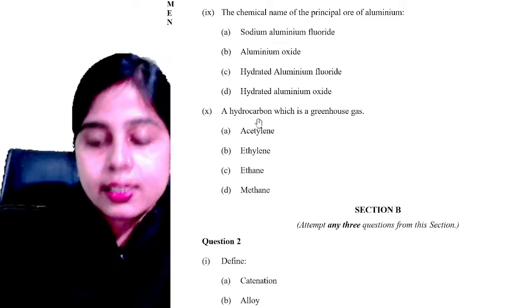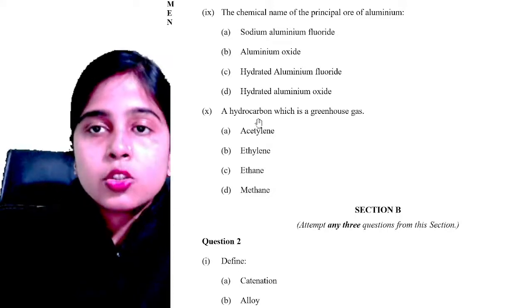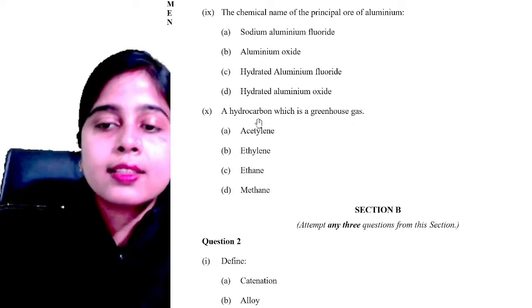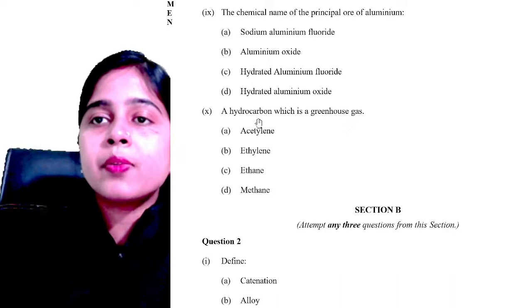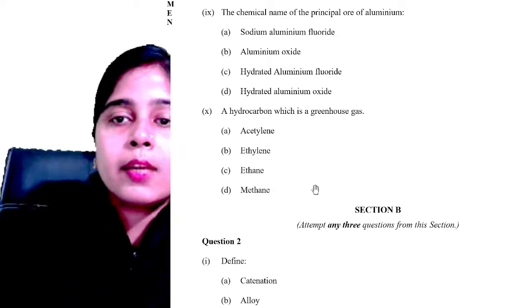Very good, Vishal. Yes, of course, it is option number D. So hydrated aluminium oxide is the correct answer. Yeah, very good, Rahul. Chemical name of the principal ore of aluminium. Let me show you this.